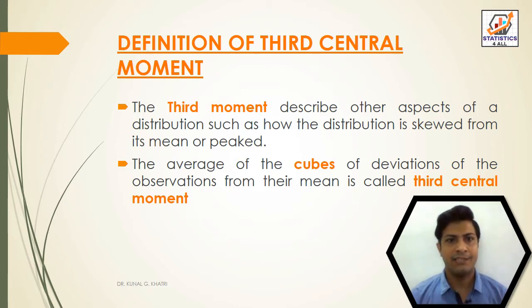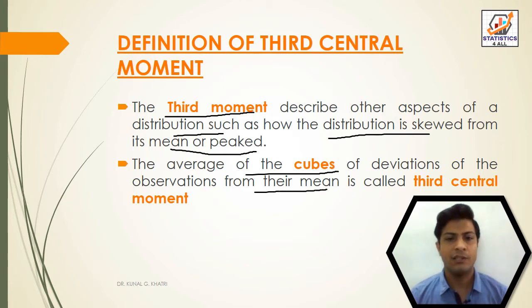Definition of third central moment. The third moment describes other aspects of a distribution, such as how the distribution is skewed from its mean, or peaks. The average of the cubes of deviations of the observations from their mean is called the third central moment.